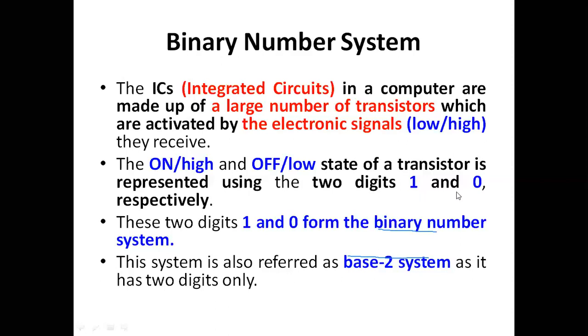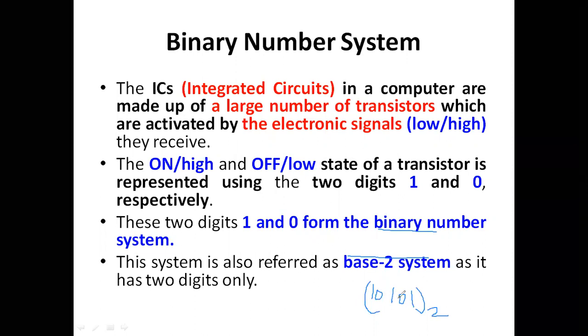How many digits do we use in binary? If you are representing a binary number, here I am representing 10. This is the binary number we are indicating. What digits have we used in this binary number? Only ones and zeros.